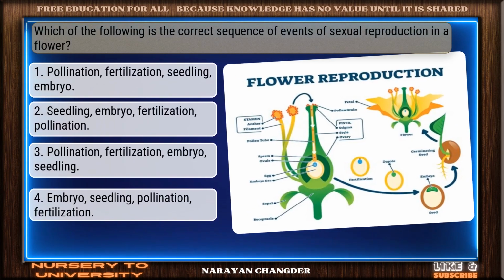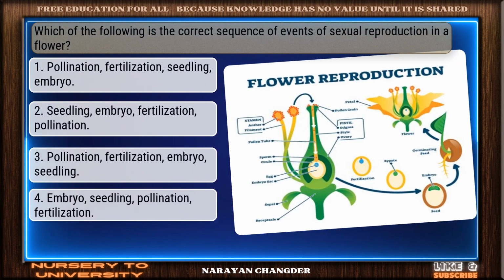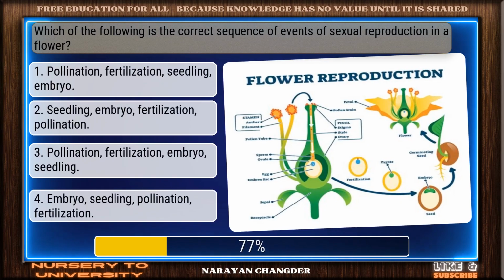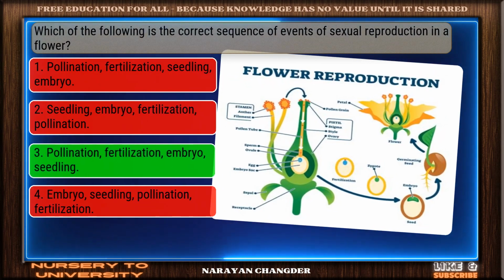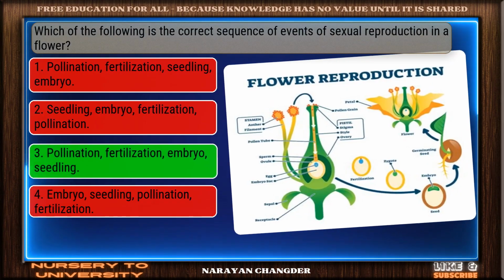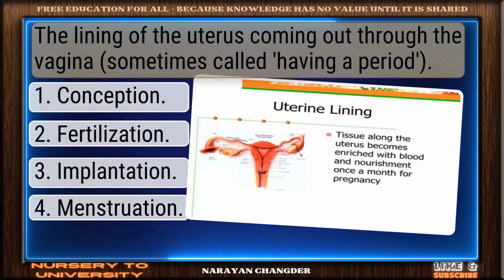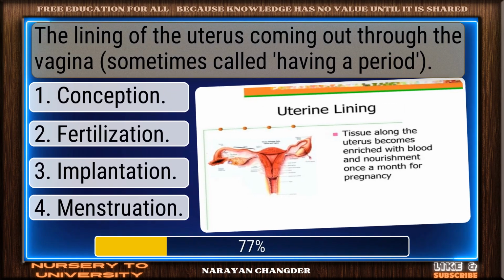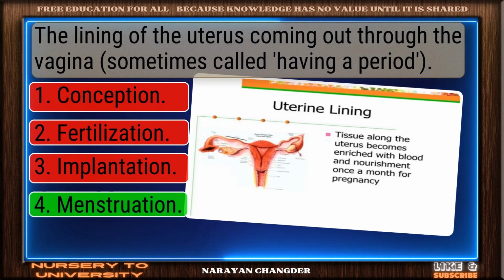Which of the following is the correct sequence of events of sexual reproduction in a flower? Solid response. Pollination, fertilization, embryo, seedling is a valid choice. The lining of the uterus coming out through the vagina. Good job. Menstruation works well here.